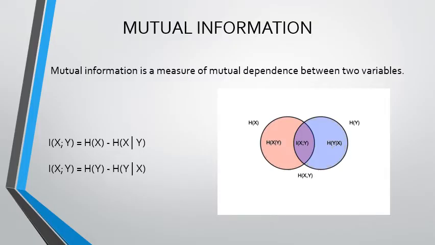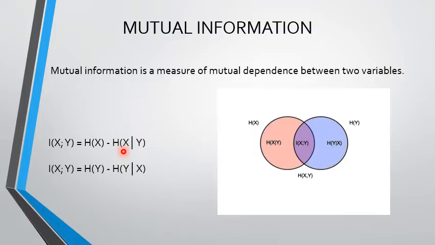What is mutual information? Mutual information is the measure of the mutual dependence between two variables. In other words, it's a measure of the amount of information that one random variable contains about another random variable. So this Venn diagram shows the entropy functions, that is h of x, h of y, and the conditional entropies h of x given y and h of y given x, and the mutual information I of x semicolon y.